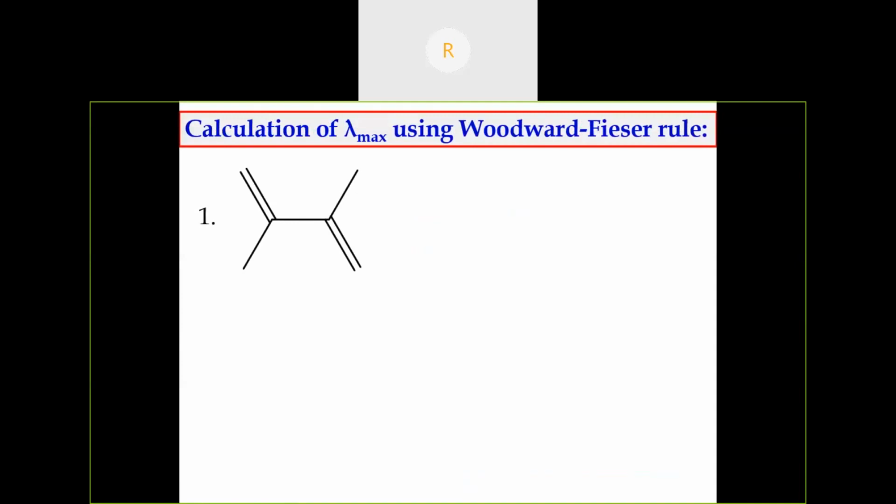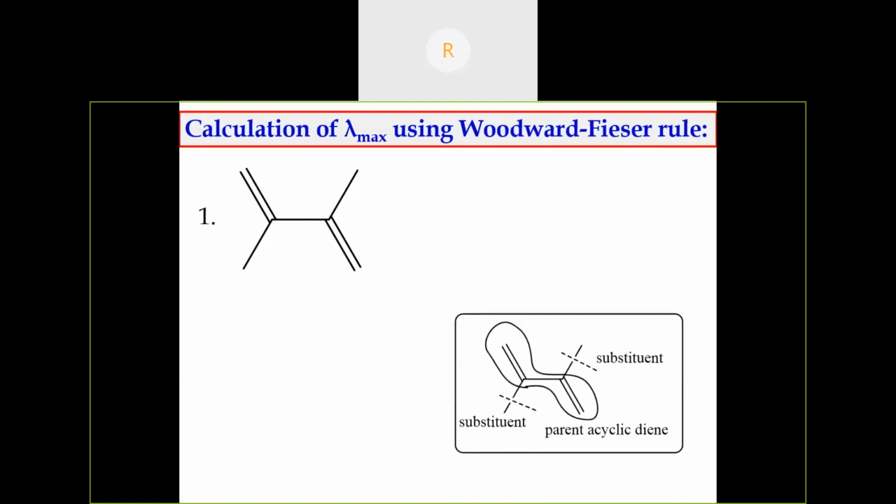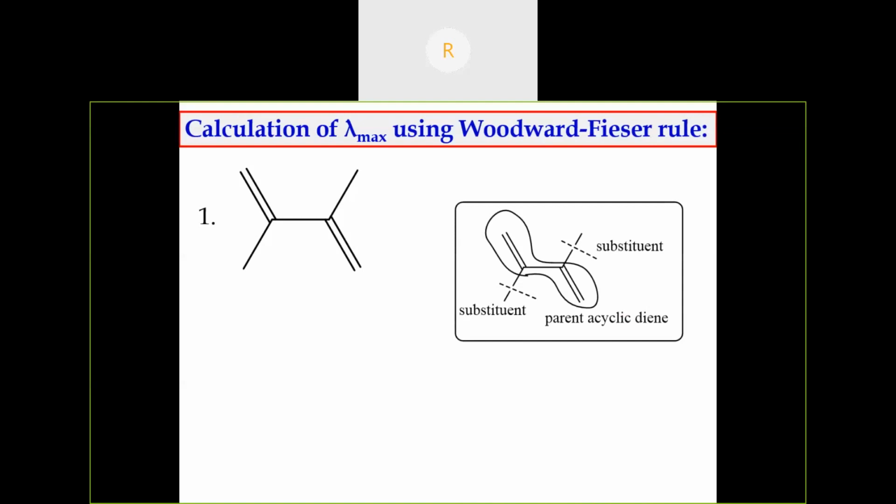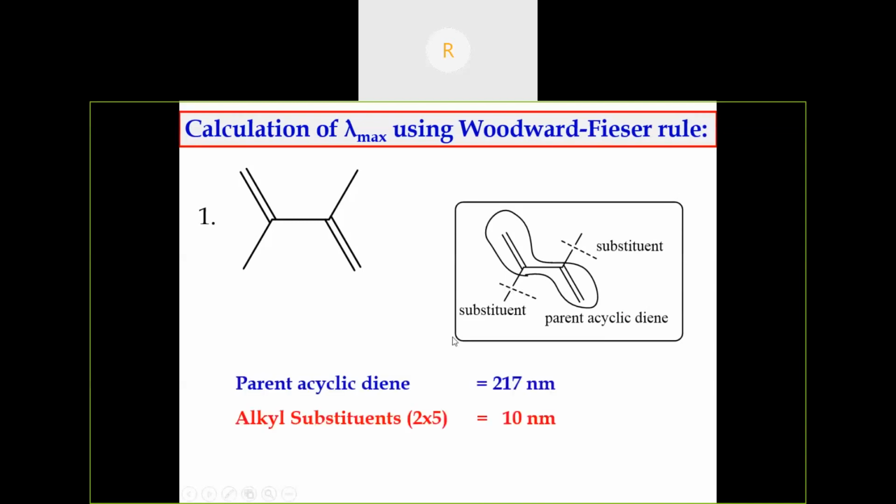See, this is a compound given. Calculate the lambda max for the given compound using the Woodward-Fieser rule. This is the base value we have to calculate. This is an acyclic diene. Then we have to look into whether there are any alkyl substituents. There are two alkyl substituents here, this one and this one. So the parent value is 270 nanometer. Two alkyl substituents, so 2 into 5, 10 nanometer. Then the lambda max value is 227 nanometer. There is no exocyclic double bond.